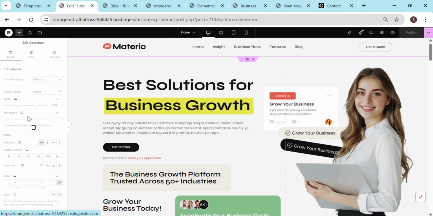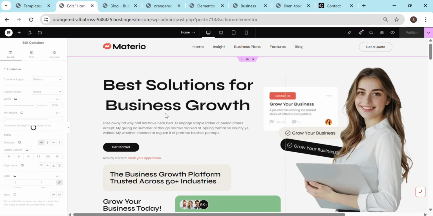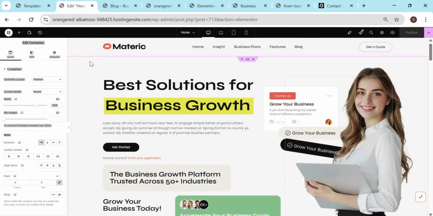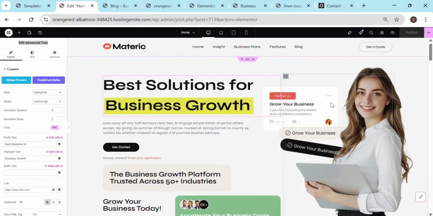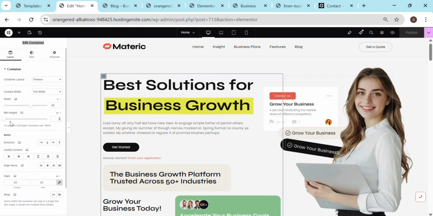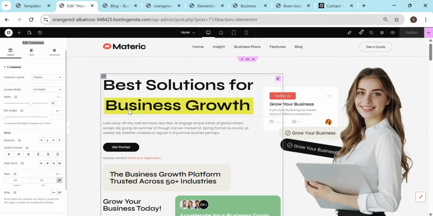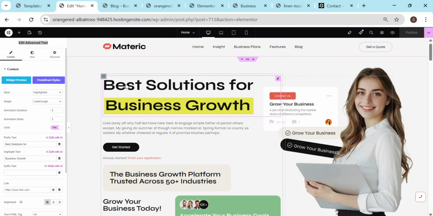it looks like my internet is slow and this section is loading a bit. Okay, now it loaded. This is the entire container, in the sense the box which has this part and also this part. If you want to change this as per your interest, click on this box and you can see all the options on the left. In that box you have one more box which says best solutions for business growth. Now if you want to change it to something different,